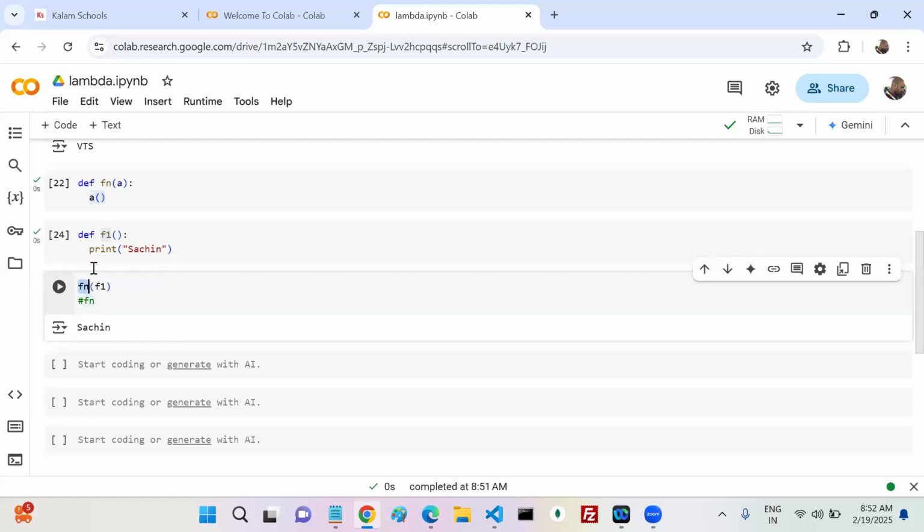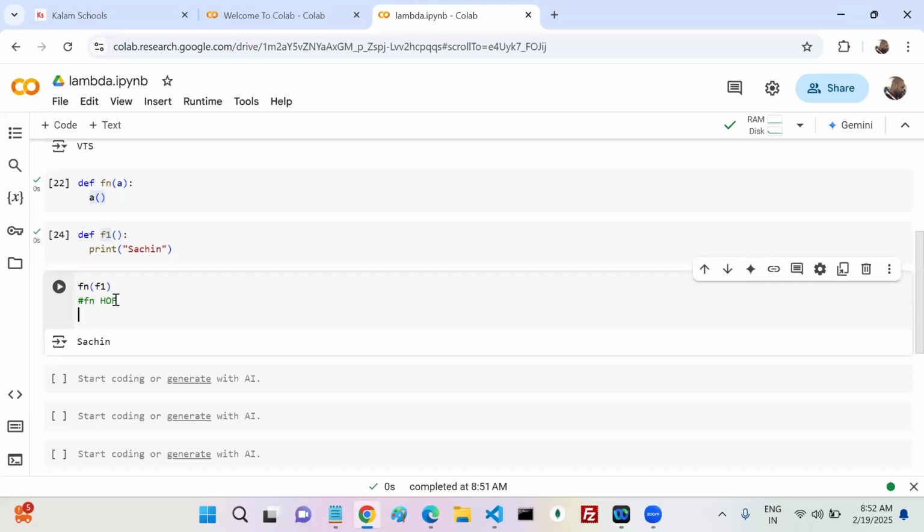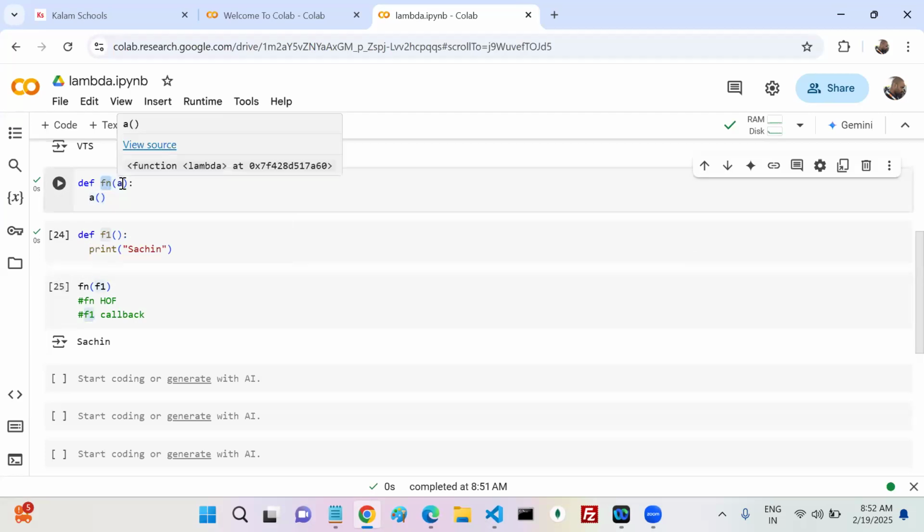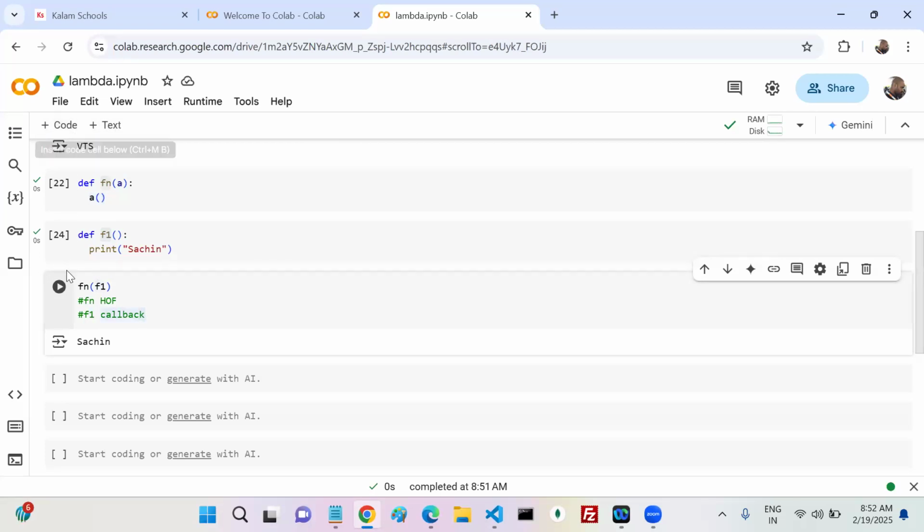The function which takes a function as a parameter, that function we can call a higher order function. The function which you pass as a parameter to another function, that one we can call what? A callback, yes or no? Which function did you pass as a parameter? F1 you passed as a parameter. So my F1 is a callback. Which function takes a function as a parameter? Fn. So my Fn is what? A higher order function or not?